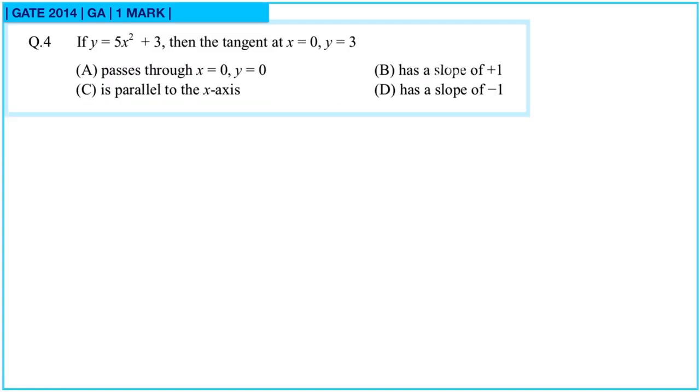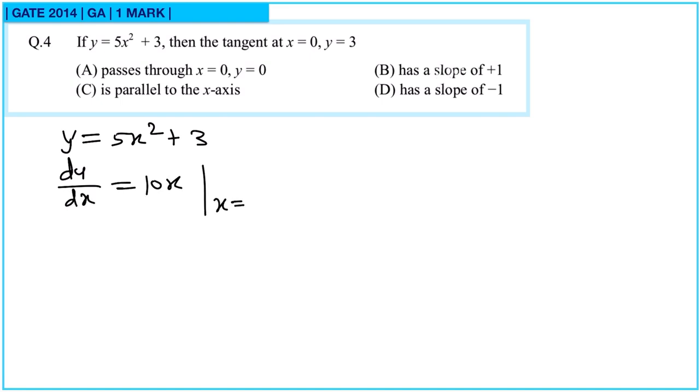Question 4. If y is equal to 5x square plus 3, then the tangent at x equal to 0 and y equal to 3 is. So we have y equal to 5x square plus 3. So dy by dx, that is the slope of this line, will be 10x. And at x equal to 0 and y equal to 3, this slope will be 0 only. That means this line is parallel to the x-axis. So option C is correct.